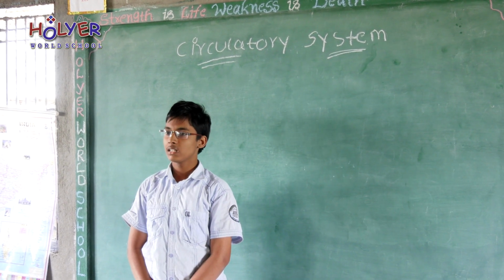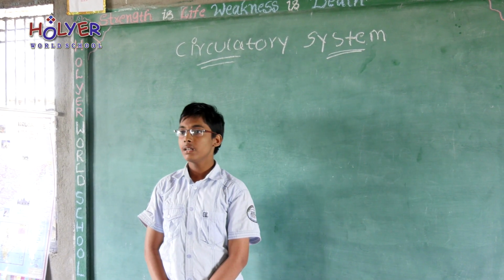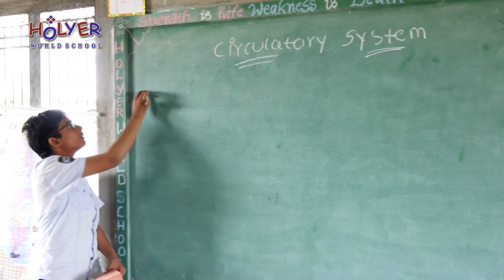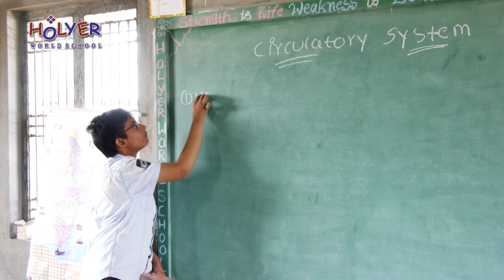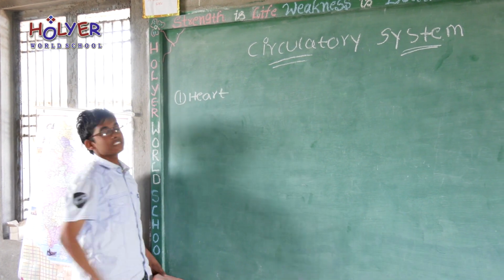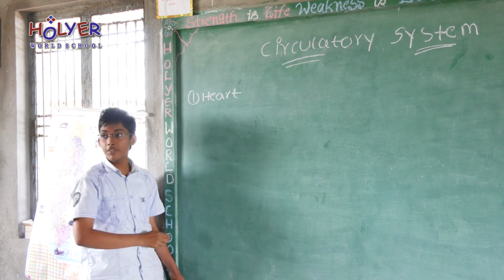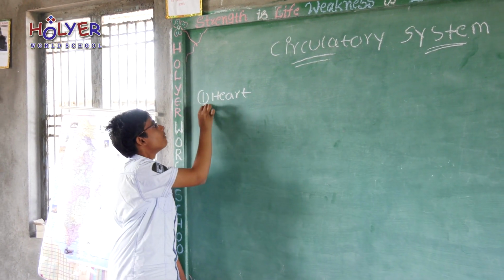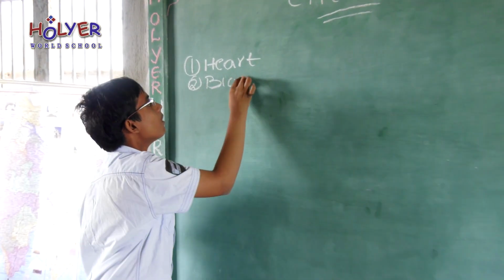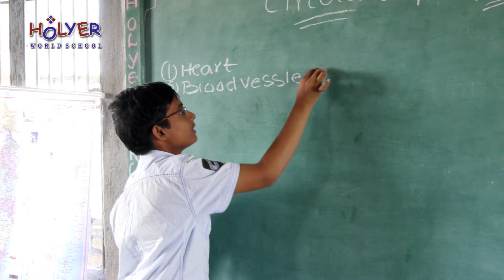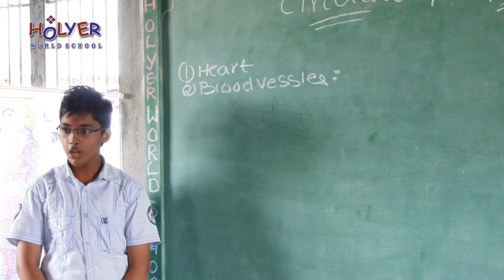First one is heart, second one is blood vessels, and third one is blood. Studying of the heart is called cardiology. Second one is blood vessels. Studying of the blood vessels is called angiology.